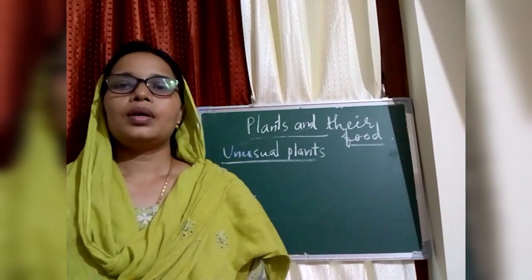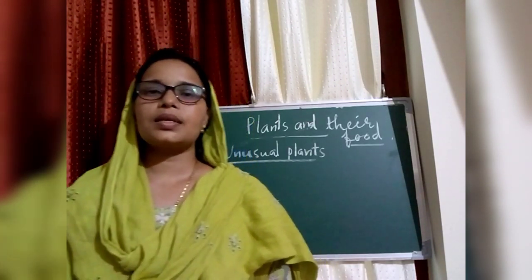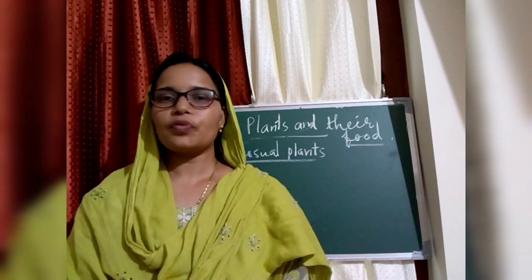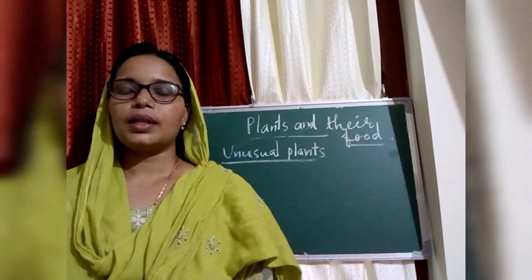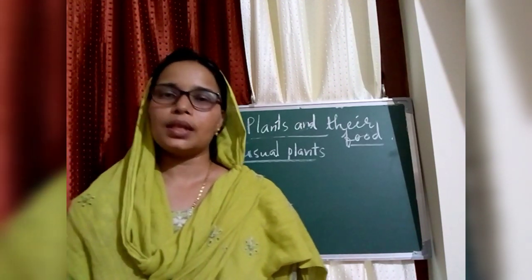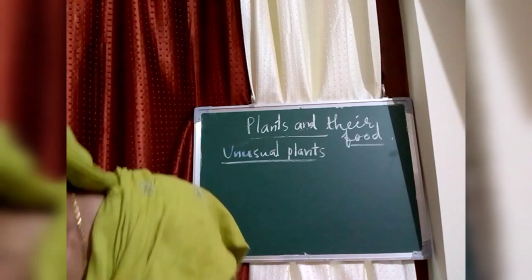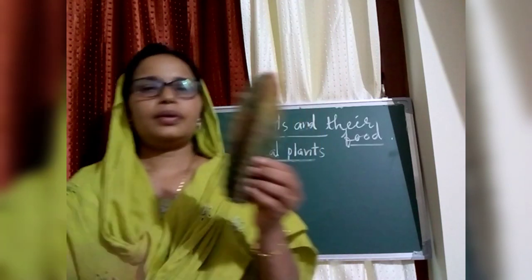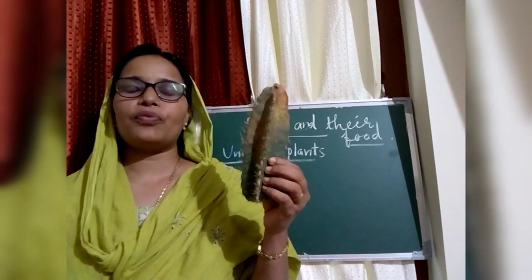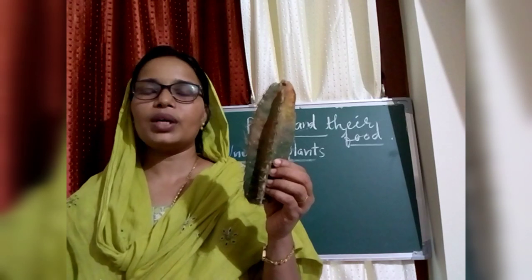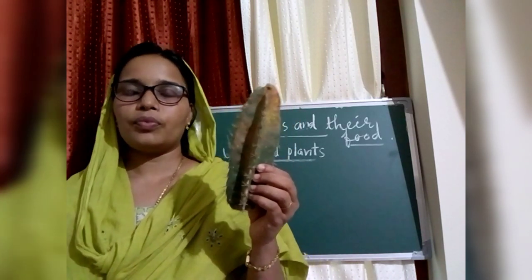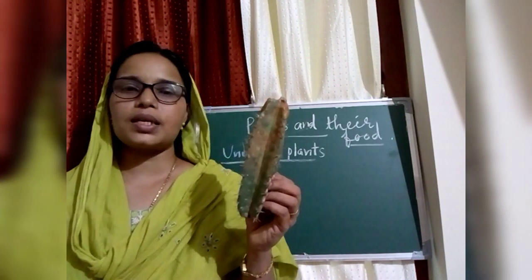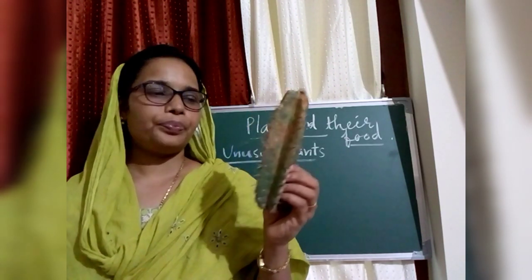We know in all cases the preparation, making of food takes place in the leaves of the plants. But in rare cases, the preparation of food takes place in the stem also. Did you see this plant? This is a type of cactus. Where the cactus live, they grow only in the desert. But nowadays we are growing this cactus in our gardens also.